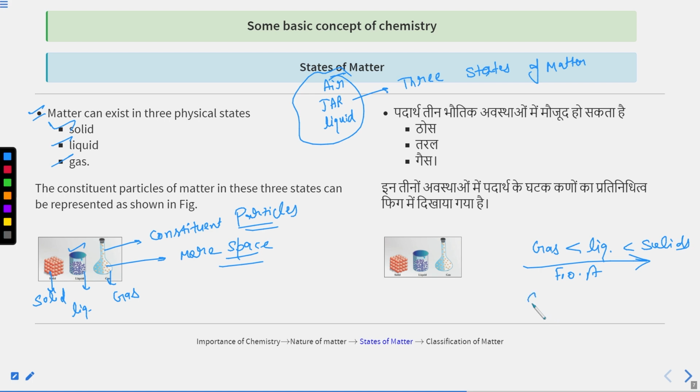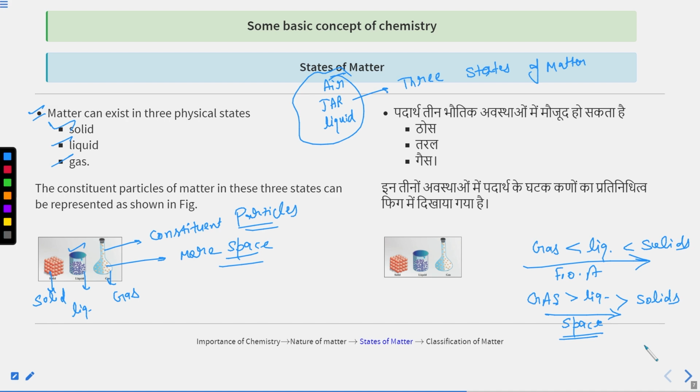In gases the interparticle space is largest, then in liquids, then in solids. This will be the decreasing order for interparticle space. I hope you are getting these points, and these points are important.